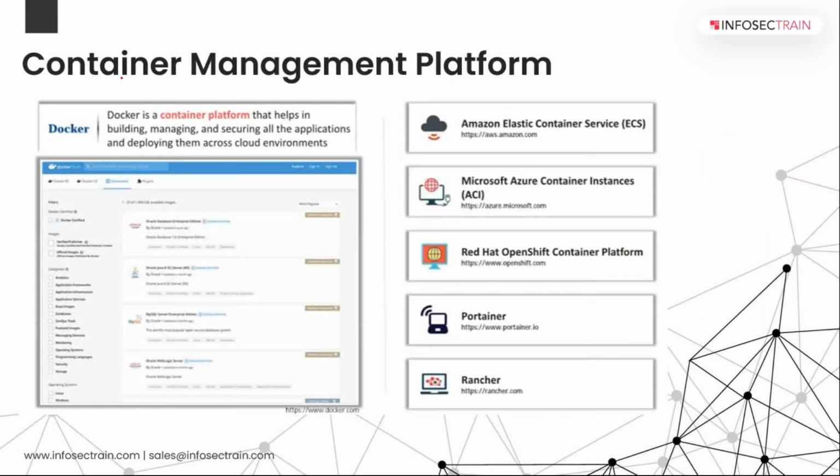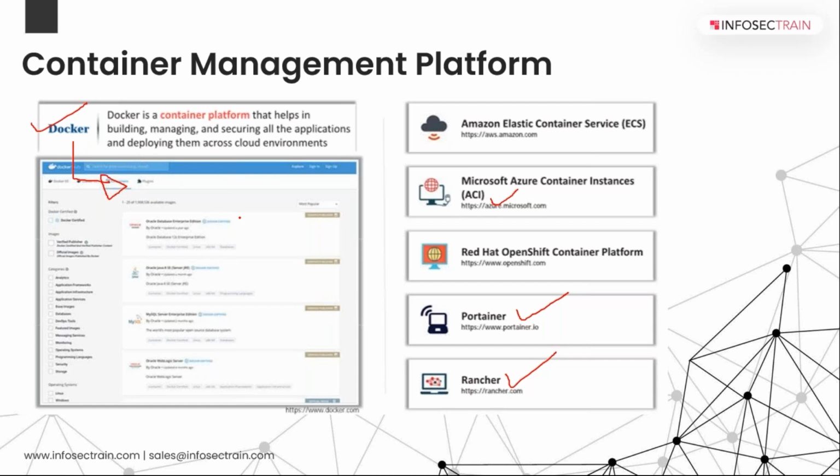Now comes the part: what are different container management platforms? First, we have your Docker, which we already discussed. Other than Docker, with your cloud service providers, for Amazon we have your Elastic Container Service, your ECS. For Azure, we have your Azure Container Instance. We also have Portainer, Rancher, and the OpenShift container platform. So you can use these platforms at your organization also. Mostly people are using Docker, very famous.